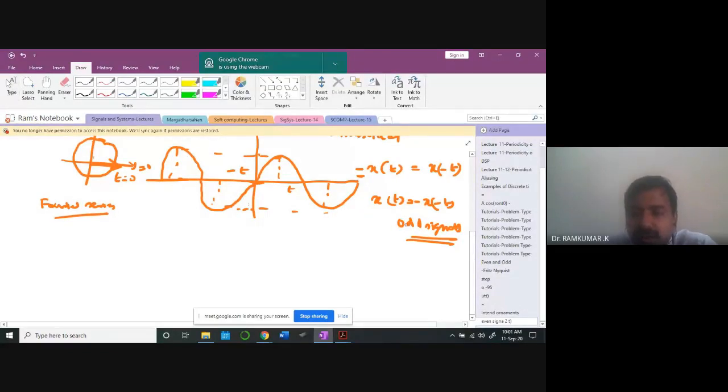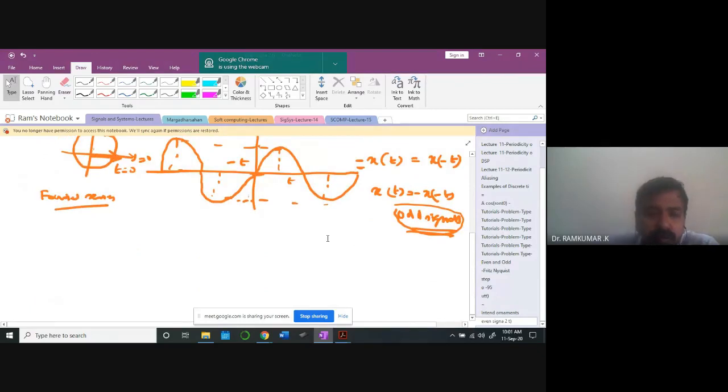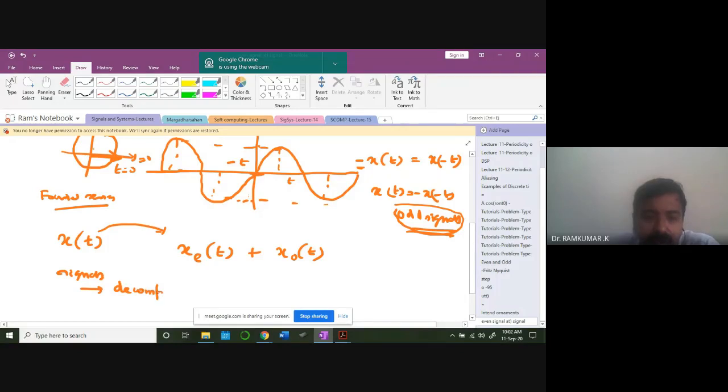Okay, this is an odd signal: x of t equal to minus x of minus t. Now the question before you is: is it possible to take any signal x of t and write it as a combination of an even and an odd signal? That's the question we'll normally be talking about again and again in signals and systems. It's called decomposition.